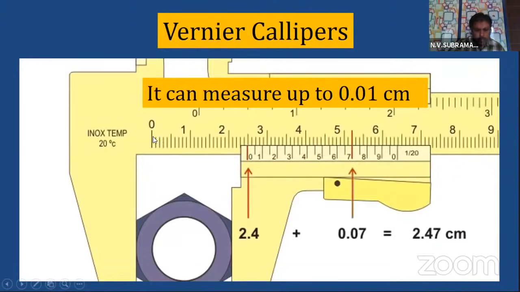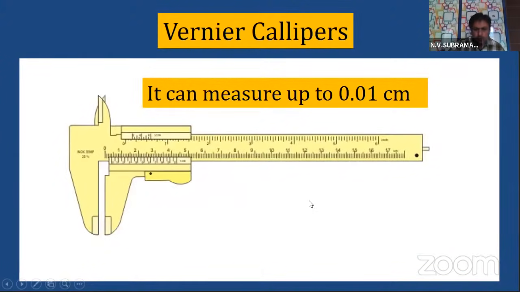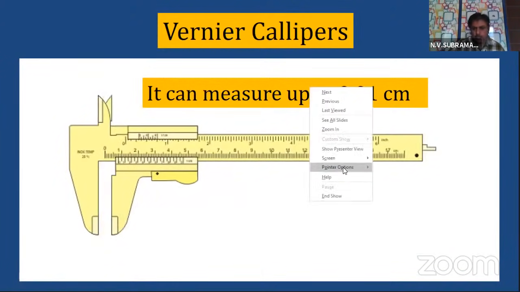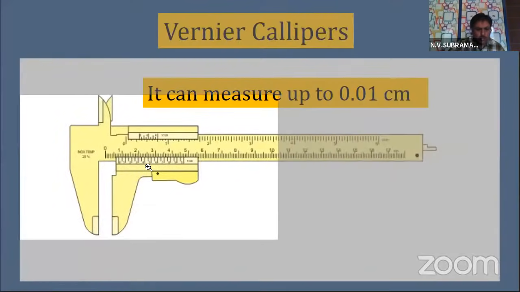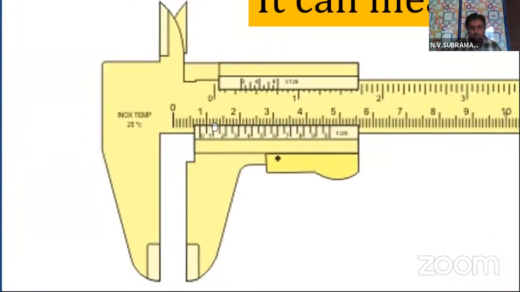If you see carefully, this top part, which has 0, 1, 2, 3, 4 and so on, that is the main scale.